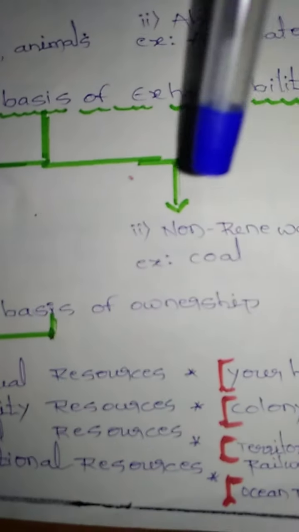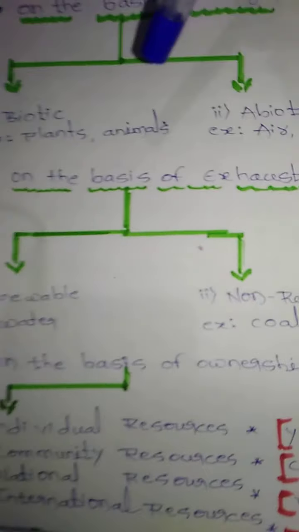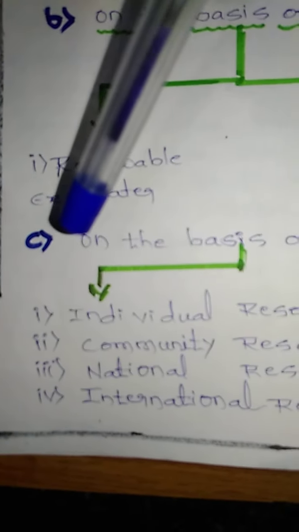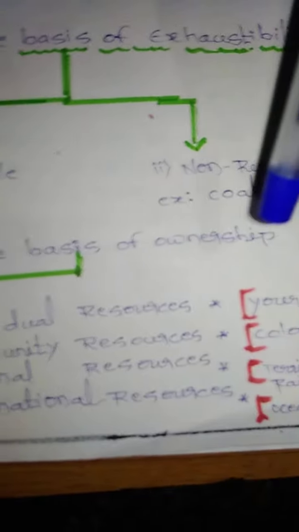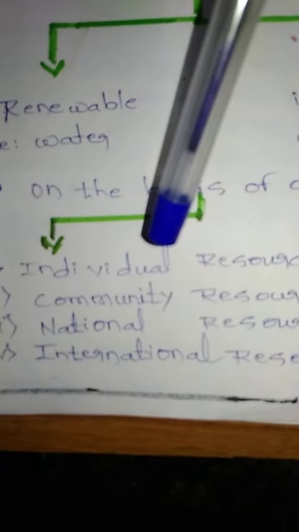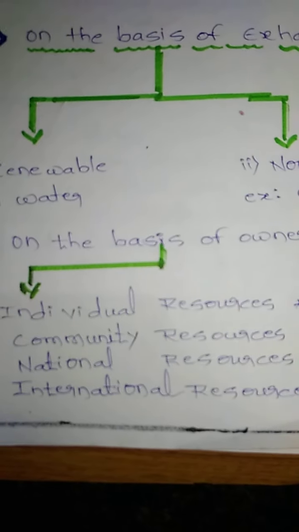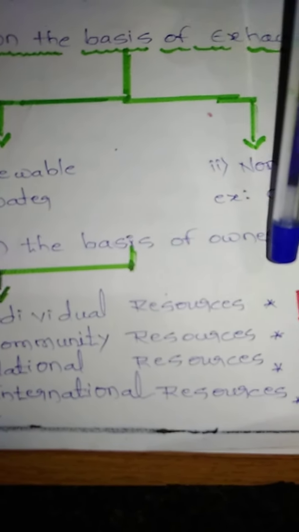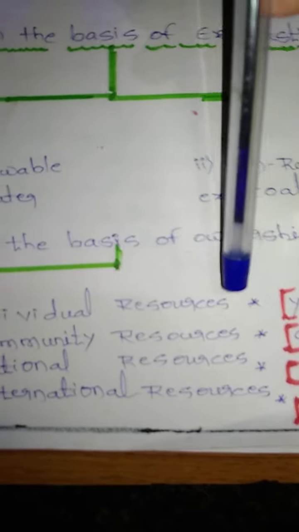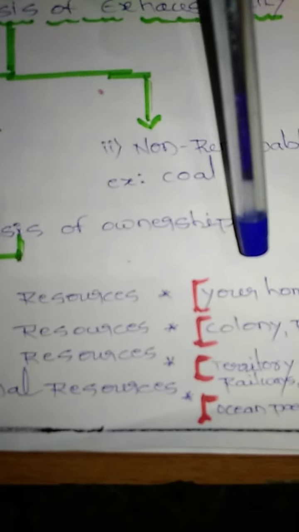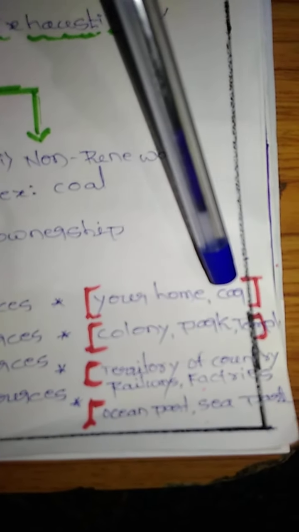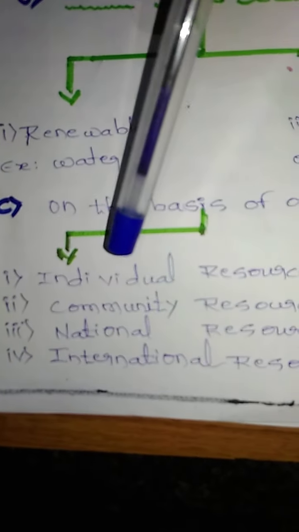Thank you. Now I hope you understood these two, A and B, clearly. Now we'll go to C. On the basis of ownership, resources can be classified into four groups: individual resources, community resources, national resources, and international resources. Individual resources means what? Resources that can be owned individually, by a single person, maybe your home, car, property, your land. These belong to individual resources.